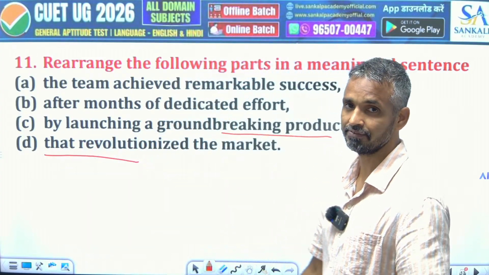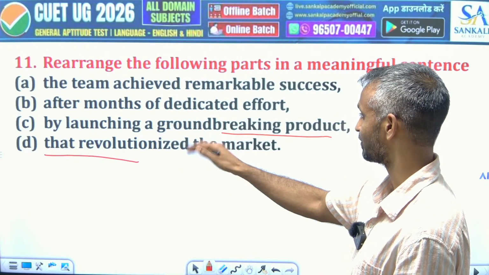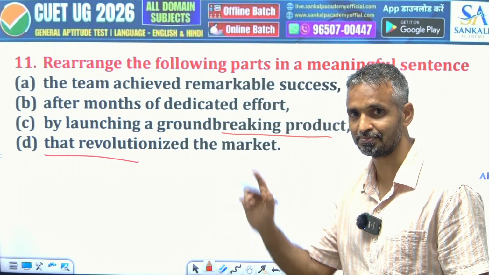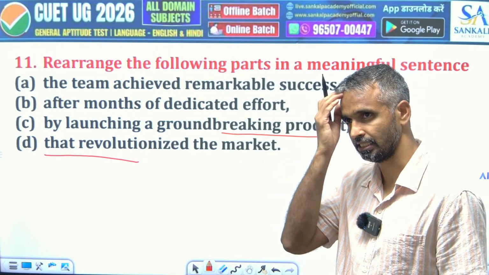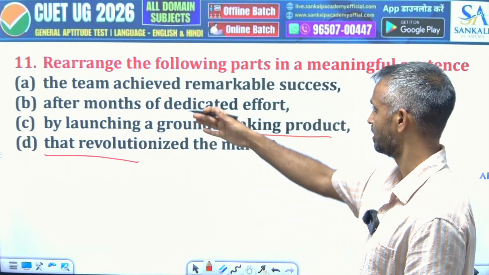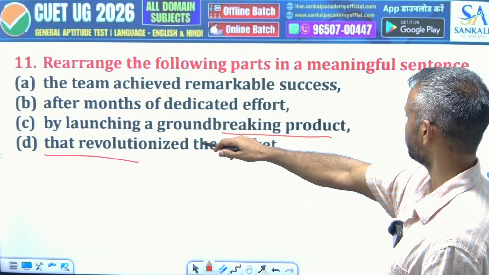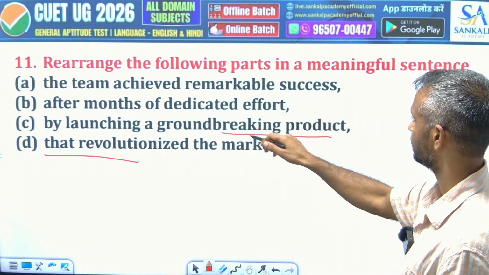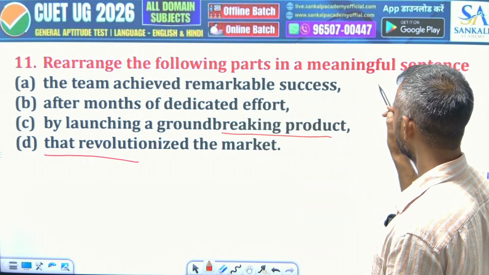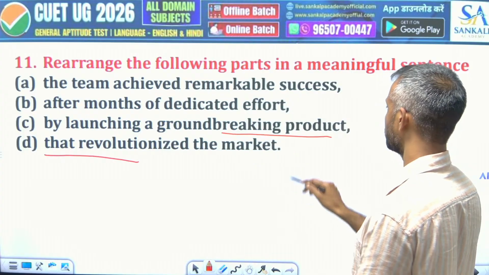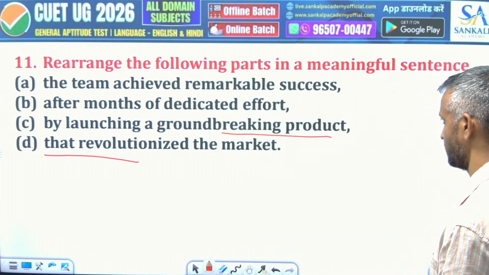Again, I'm saying every time we do these relative pronouns, we'll read that, and don't miss that class. That would really be helpful, because that will make all the connections clear. So that is the correct answer here.